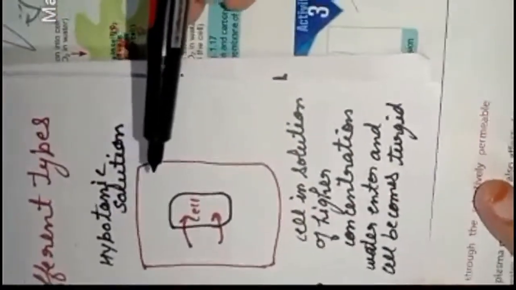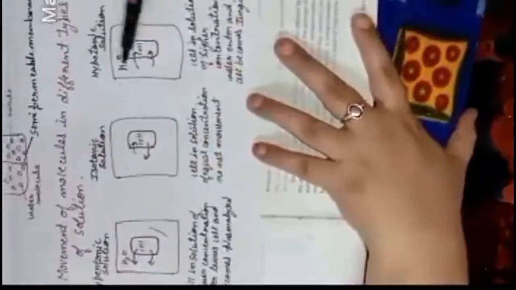Okay, the third type of solution is the hypotonic solution. Hypotonic solution means the solution in which the water concentration is more outside the cell. Here the water concentration is less inside the cell. If it is less outside the cell, then the water is moving out, and inside the cell the water concentration is less, that's why the water is moving inside. In this case the cell will become turgid. Is it clear? So this is all about this. Now the next, we will discuss in the next video.